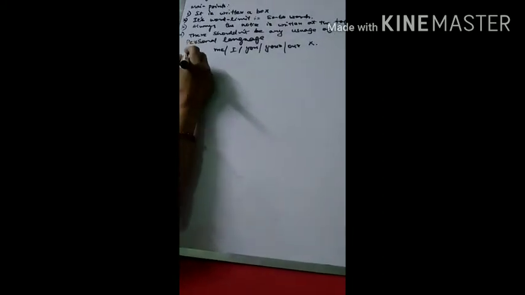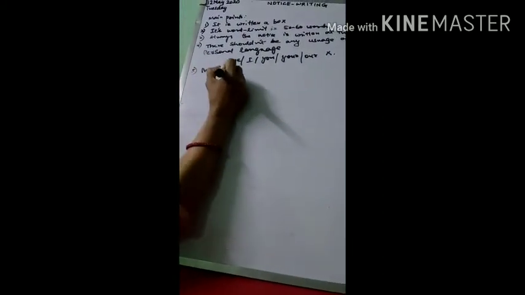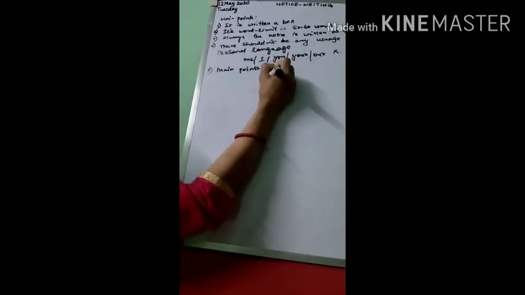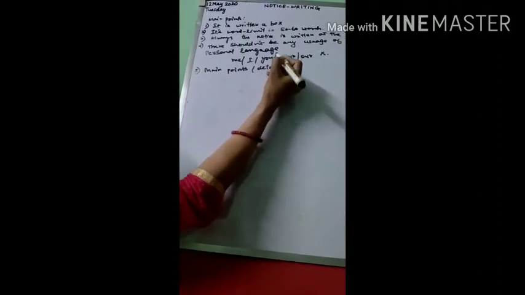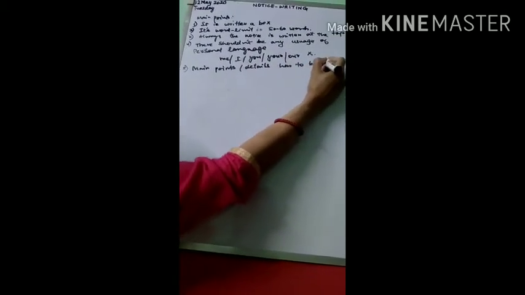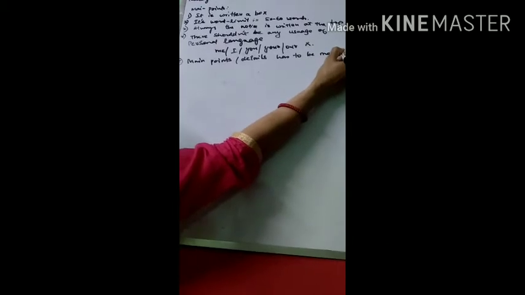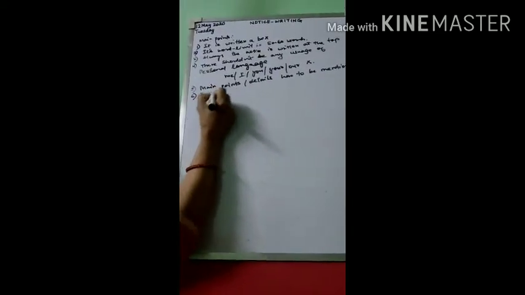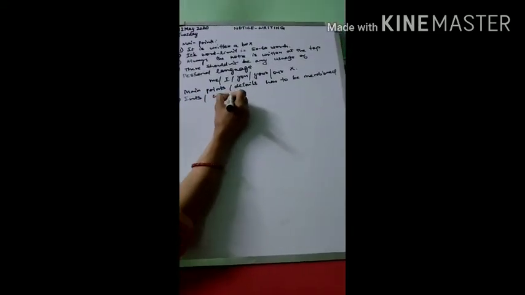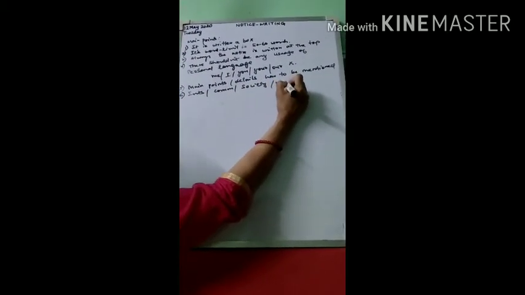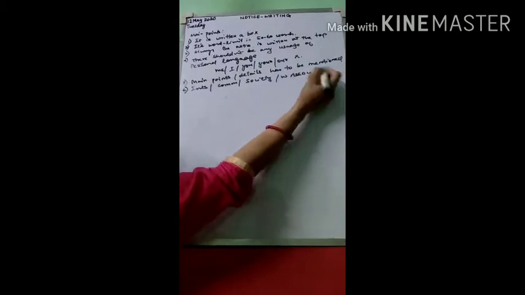Fifth point, the main details of the notice have to be written. Details means when it is conducted, any program or anything, and where. It also has to be mentioned for any institution or community or society or welfare association. So these points must be noted down.